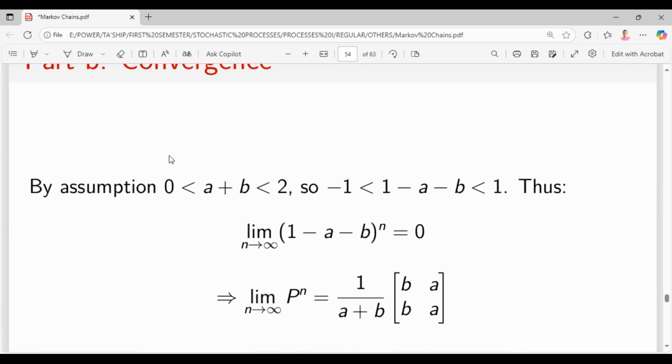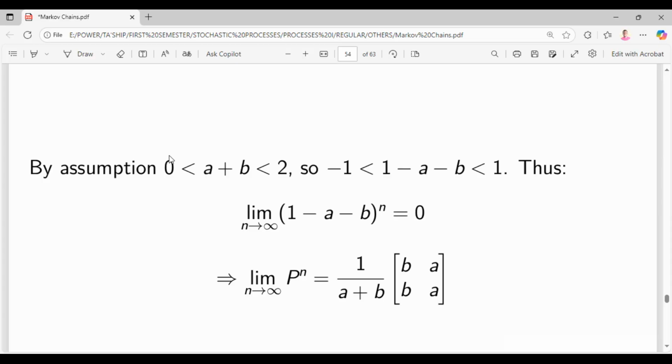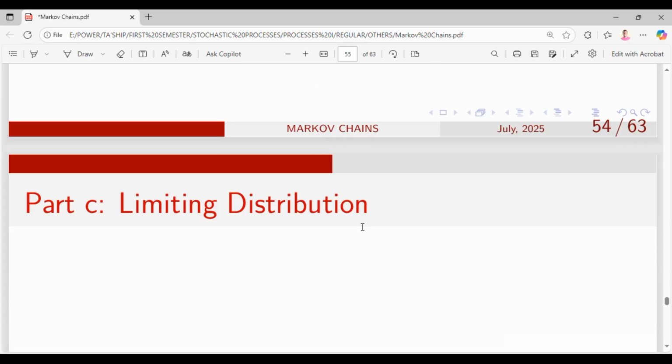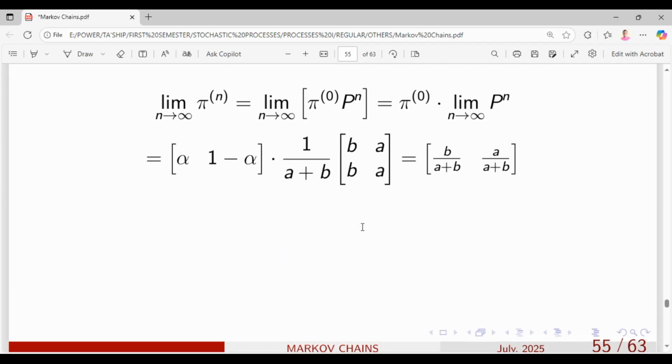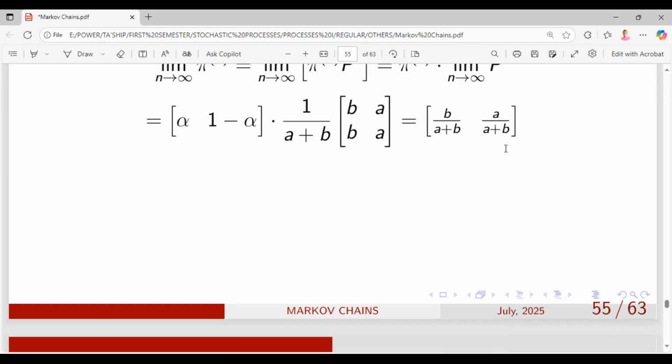So we use the convergence theorem. Once we do, we can find the limiting behavior. We end up with b over a plus b, then the other entry is a over a plus b.